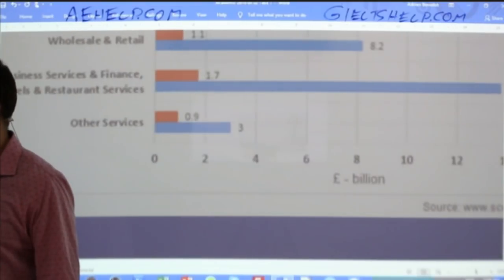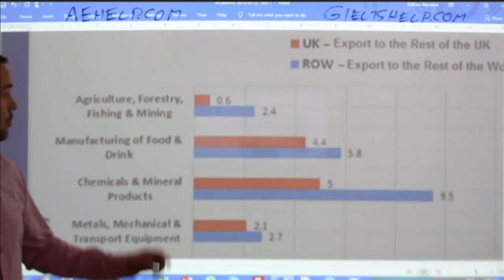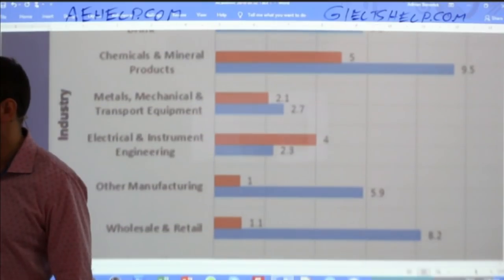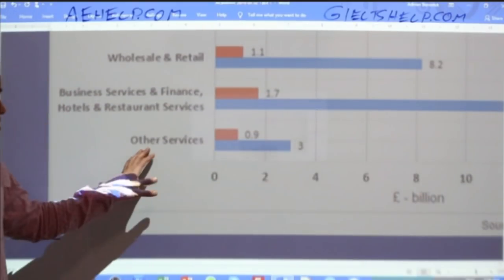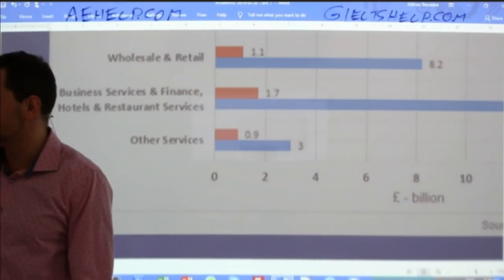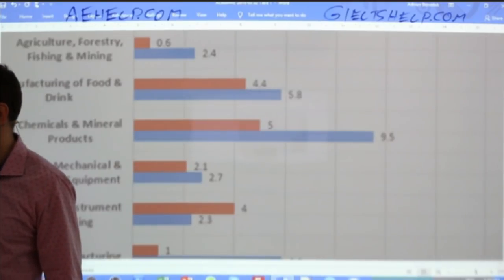In the y-axis, you have 1, 2, 3, 4, 5, 6, 7, 8, 9 different industries. So you have 1, 2, 3, and then 6 more. So you have 9 industries on the y-axis.